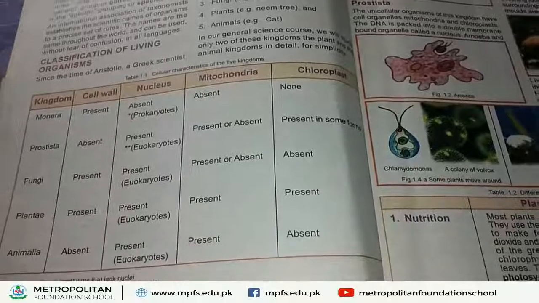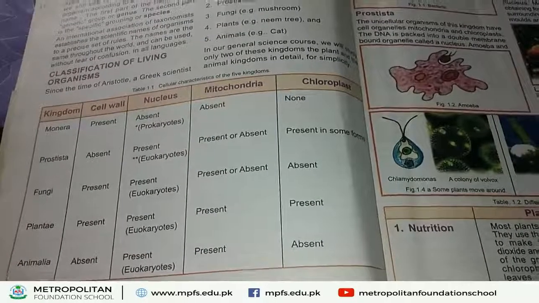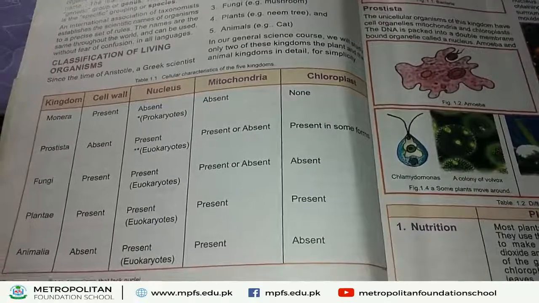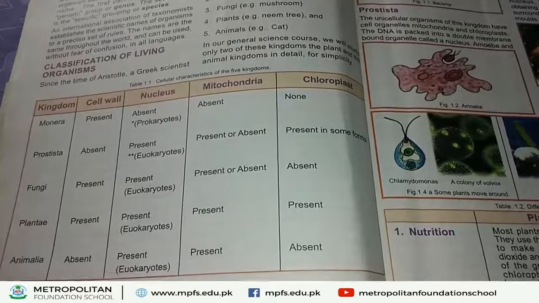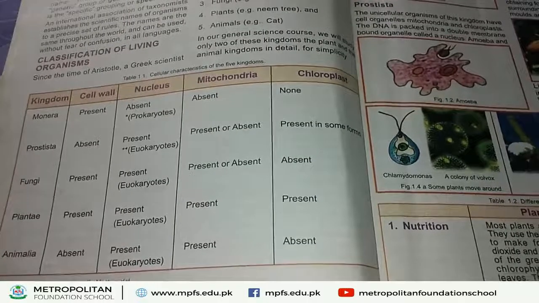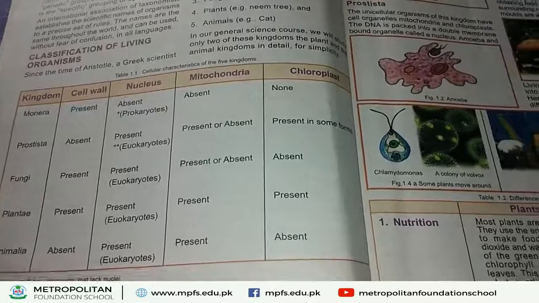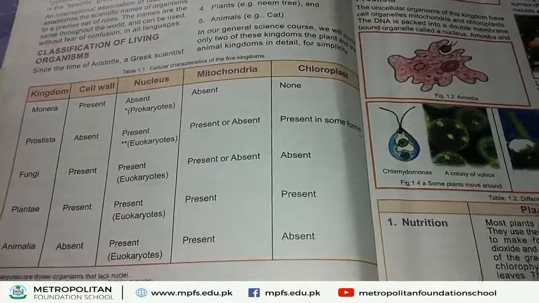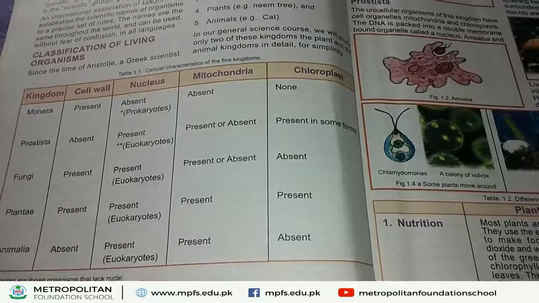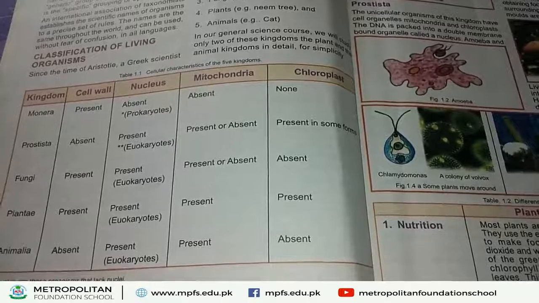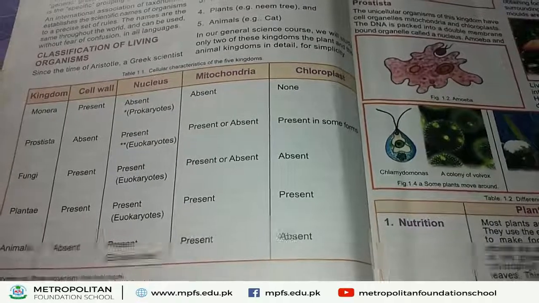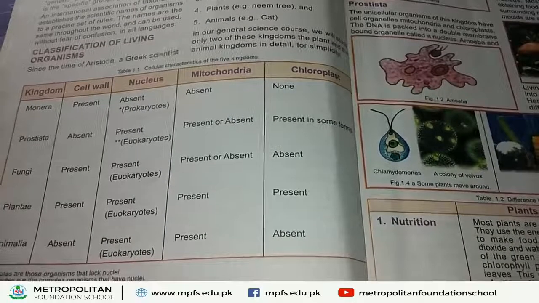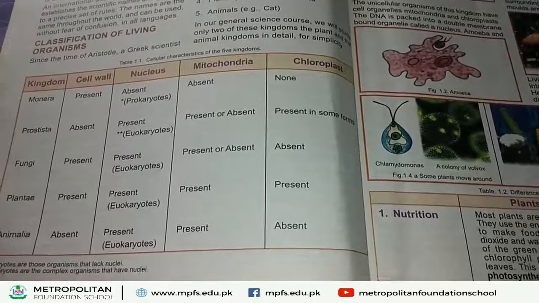Next, Kingdom Animalia. In Kingdom Animalia, all animals are included. In animal cell, cell wall is absent around the cell. Nucleus is present in the animal cell. That's why they are called eukaryotes. Mitochondria is also present in the animal cell, and chloroplast is totally absent in animals.